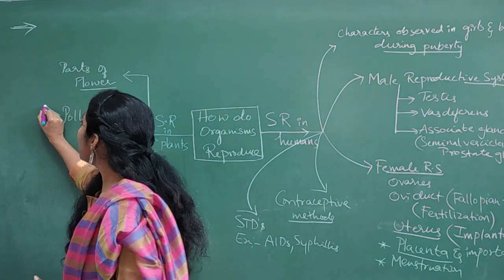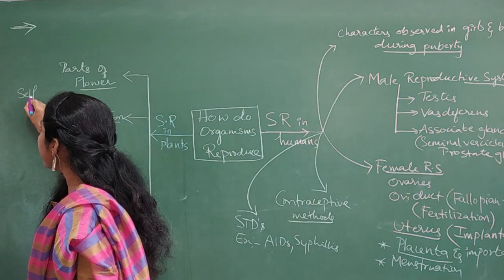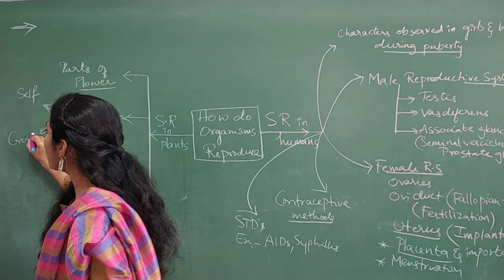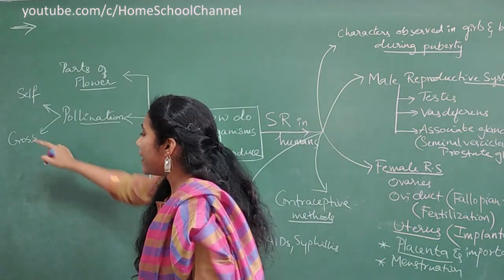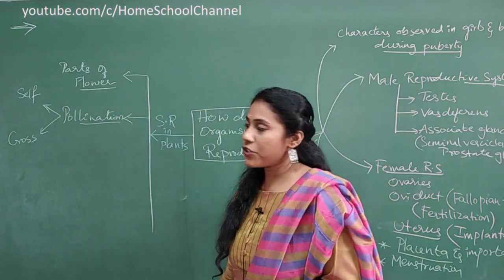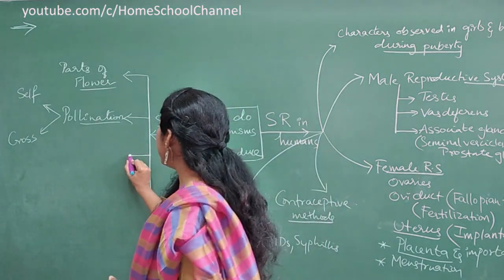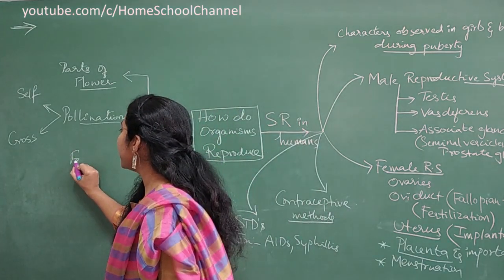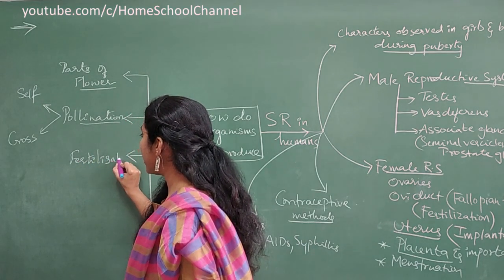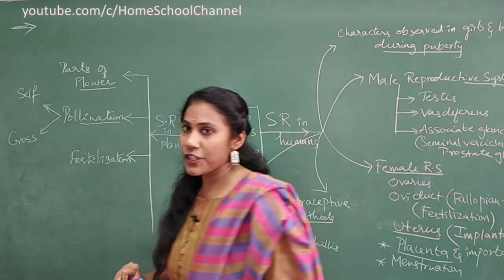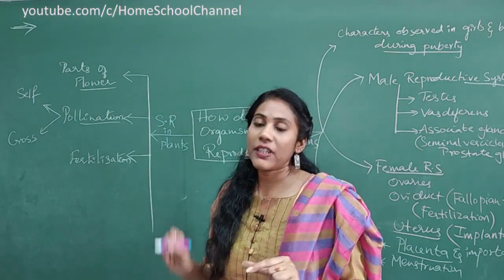So again here two types of pollinations are there. You must know their differences. One is self-pollination, another one is cross-pollination. They may ask you the difference between the self-pollination and cross-pollination also. So that is important question actually. And after that you must learn about fertilization. So you all know the meaning of the word fertilization, right? So what do you mean by fertilization? Fusion of male gamete and female gamete is called fertilization.